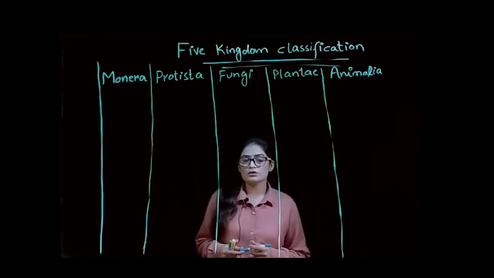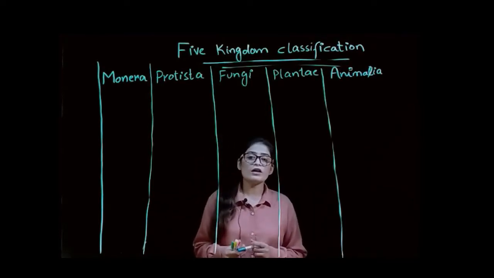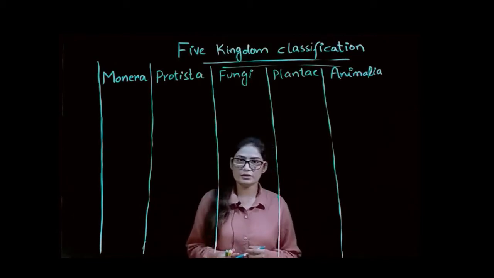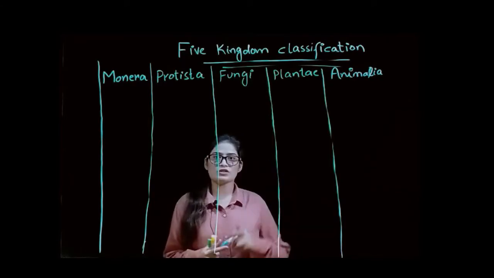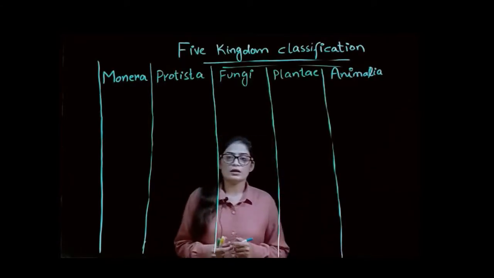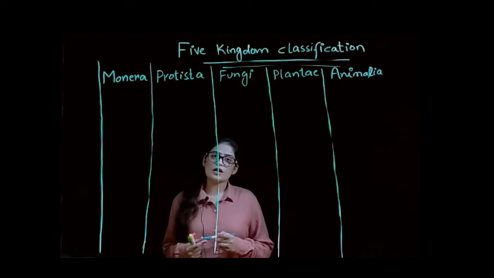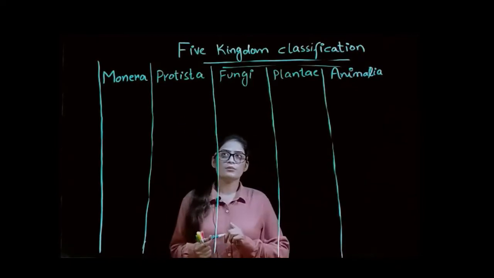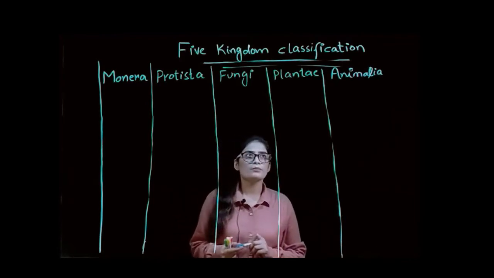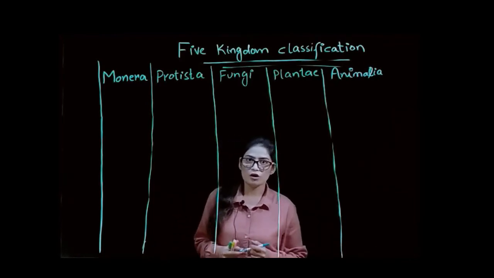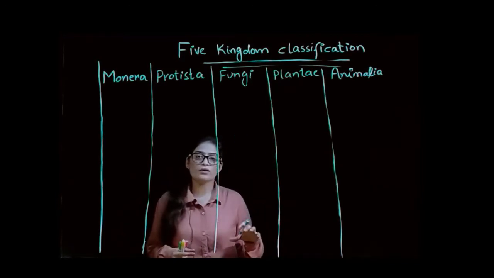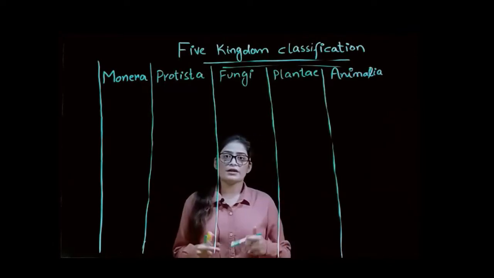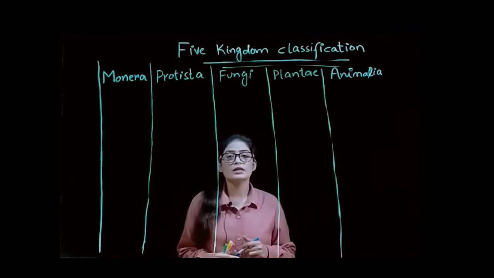So today we'll discuss the five kingdom classification system. That idea was given by R.H. Whittaker, and we'll discuss this classification system in detail. As we discussed in the previous video, the five kingdom classification system consists of Monera, Protista, Fungi, Plantae and Animalia. Now we'll discuss the differentiation, what kind of differentiated organisms are present in all these kingdoms.